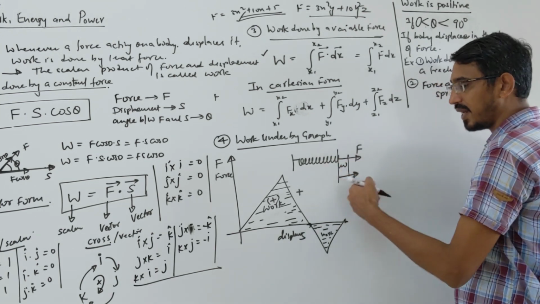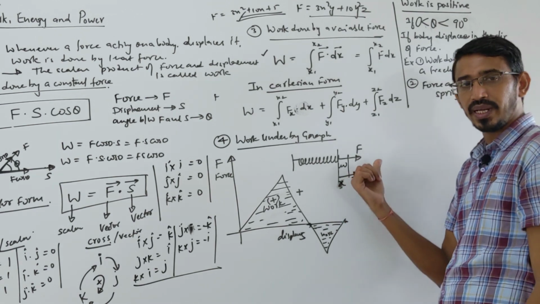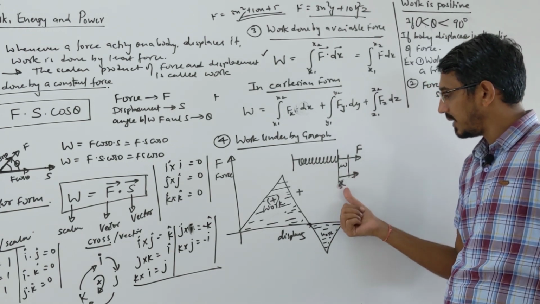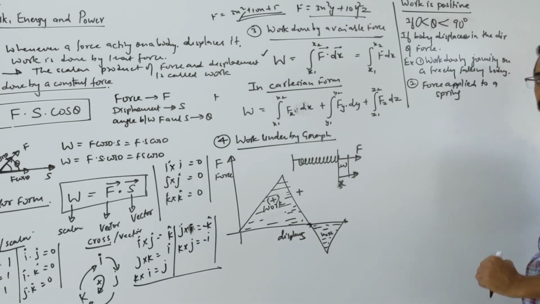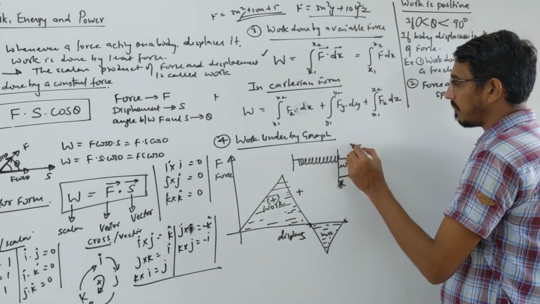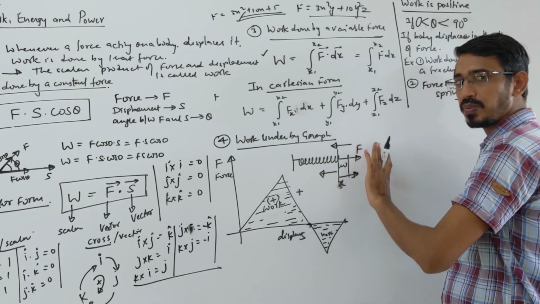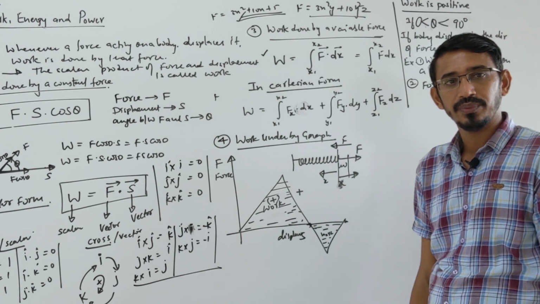So the expansion is happening in this direction, and the displacement x is also in that direction. This external force we applied and the displacement are in the same direction, so the work done is positive. Suppose you compress the spring, then you apply force in that direction and the spring compresses in the same direction. The displacement of the spring will again be in the same direction, so again the work done will be positive.